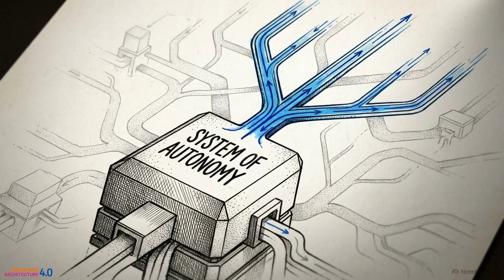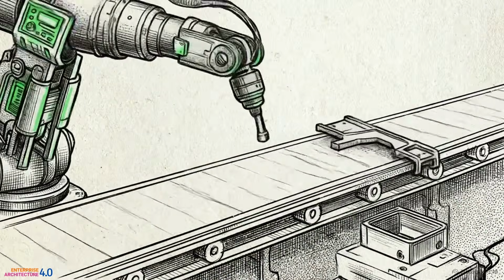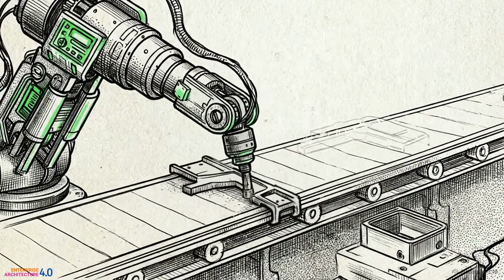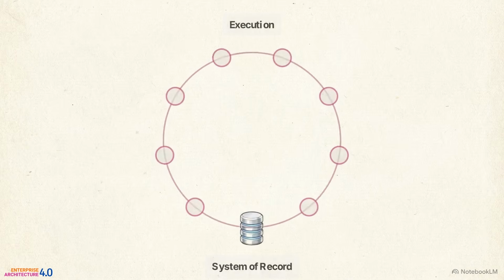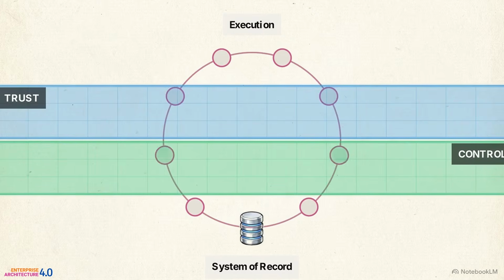Once a path is simulated and approved, it moves to the system of autonomy, which selects the bounded route and commits to the plan. It then hands off to the system of execution, where API calls, workflow engines, and tool invocations trigger real-world effects. Outcomes are registered as durable history into the system of record. This holds the facts the organization bets the business on. Because this loop runs continuously, governance requires two constant horizontal planes spanning every node: trust and control.